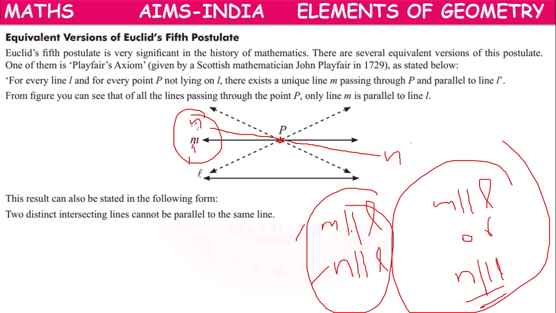Okay, that is the equivalent version of Euclid's fifth postulate. It is called Playfair's axiom, named on behalf of John Playfair.